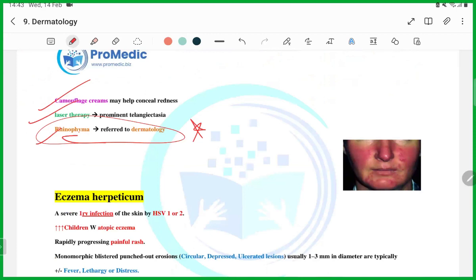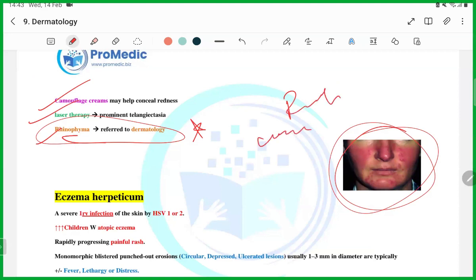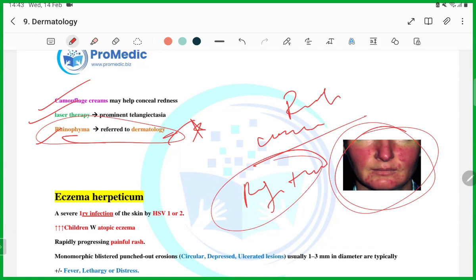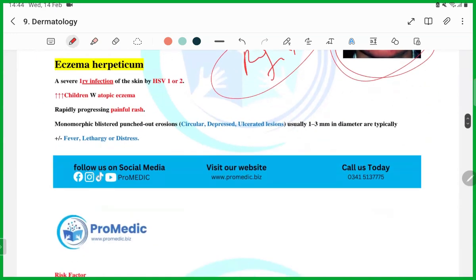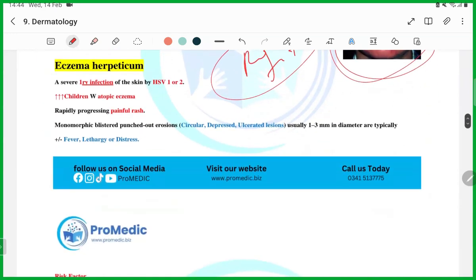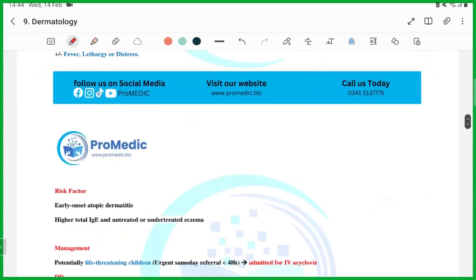A patient is a known case of acne rosacea. He has developed rhinophyma. What will be your management? Refer to dermatology. This is how you're going to get a question. Okay, next topic is eczema herpeticum. Eczema herpeticum, guys.